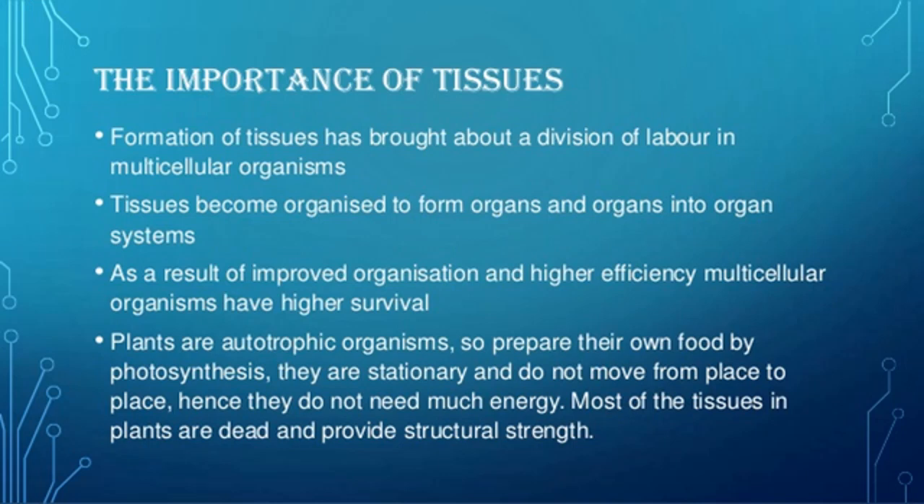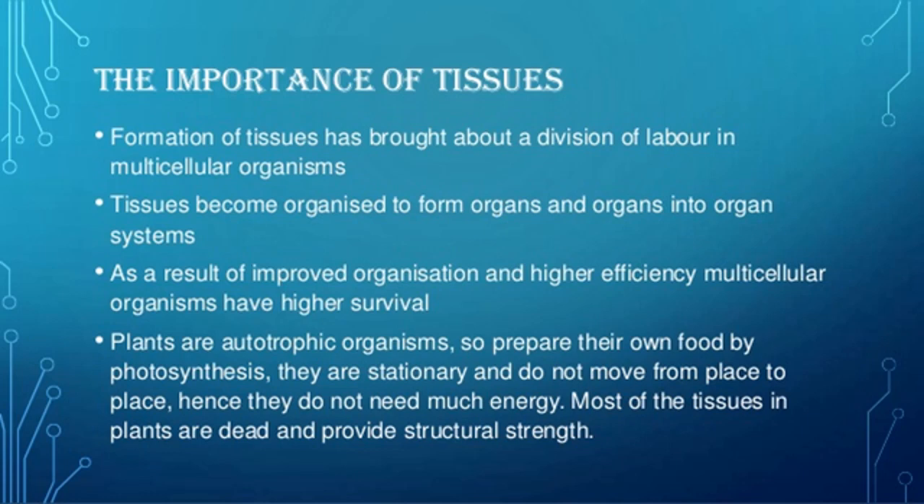Now, what is the importance of these tissues in a multicellular organism? As I told you, in a multicellular organism there is division of labor. So how are these tissues helping us? Formation of tissues has brought about a division of labor in multicellular organisms. Tissues become organized to form organs and organs into organ systems. As a result of improved organization and higher efficiency, multicellular organisms have a higher survival rate.